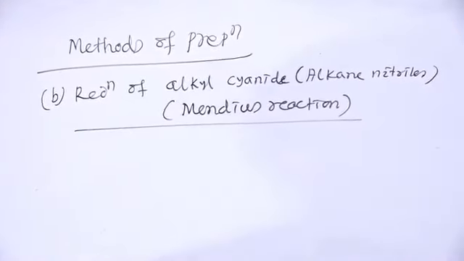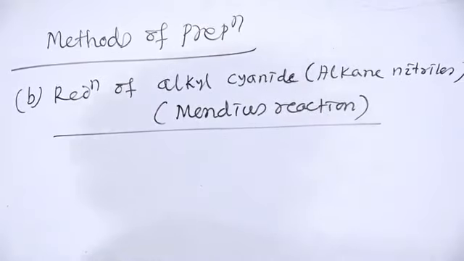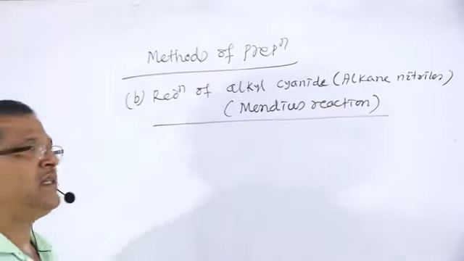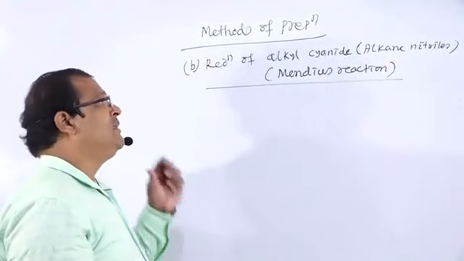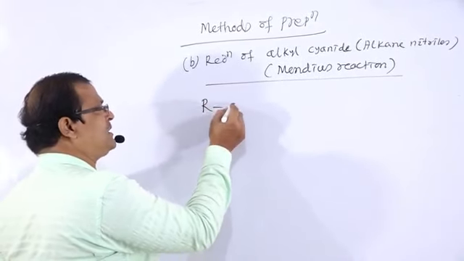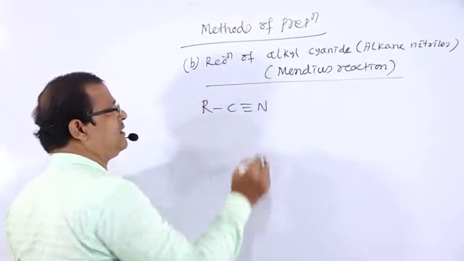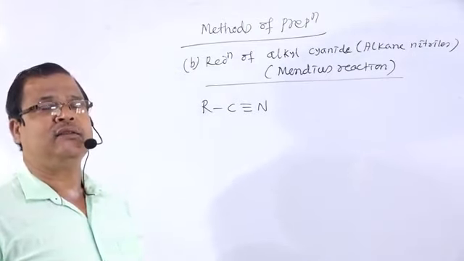Method of preparation: reduction of alkyl cyanide or alkane nitriles by lithium aluminum hydride. The alkyl cyanide has the formula R-C≡N, the formula for alkyl cyanide or alkane nitrile.